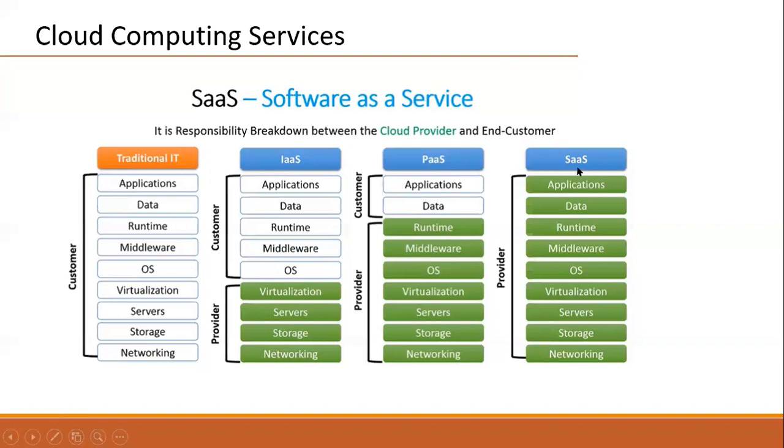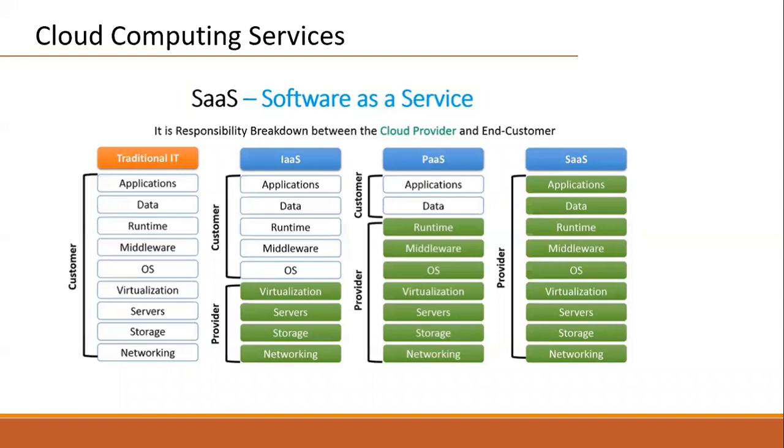Whereas in SaaS, software as a service, everything is provided by the provider. But in real time, in case of SaaS, as an IT company, I will take either IaaS or PaaS services from Amazon, plus I will add my own application, my mobile app, that I will provide to the end users as a SaaS application, right? Yes, these are the three major services as part of any cloud computing platform.